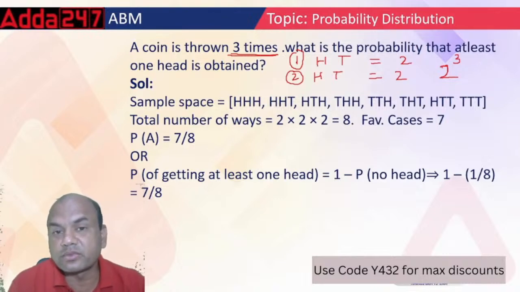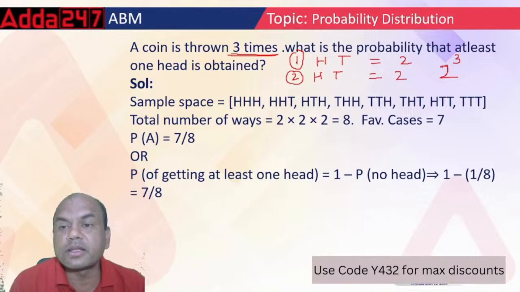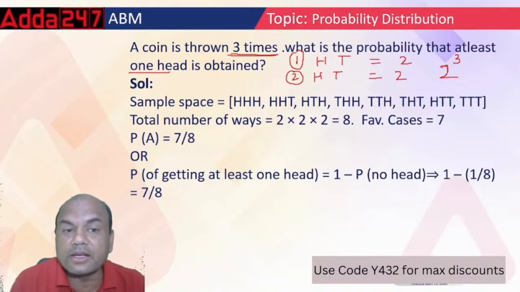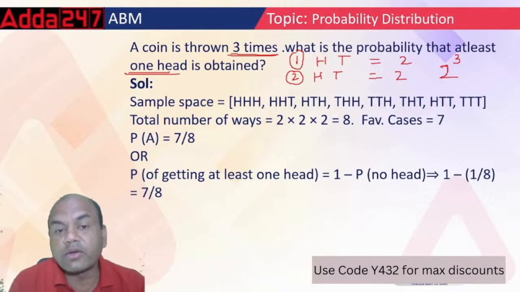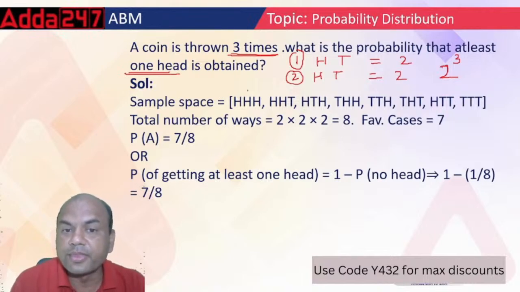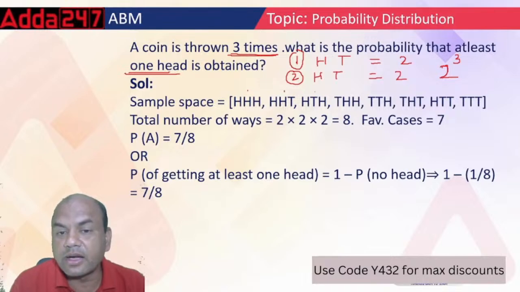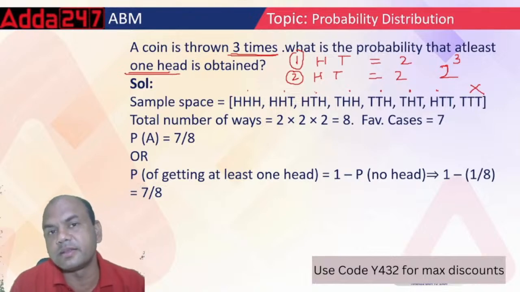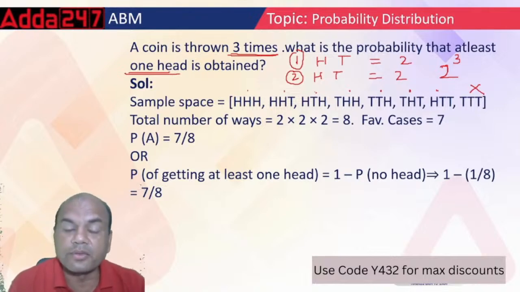Now what is asked in the question? What is the probability that at least one head is obtained? At least one head. So am I having one head over here? Yes. Head, tail, head, okay. Tail, head, okay. At least one head I must get. This one is not okay, because here I am getting all tails. So how many are the required successes over here? At least one head.